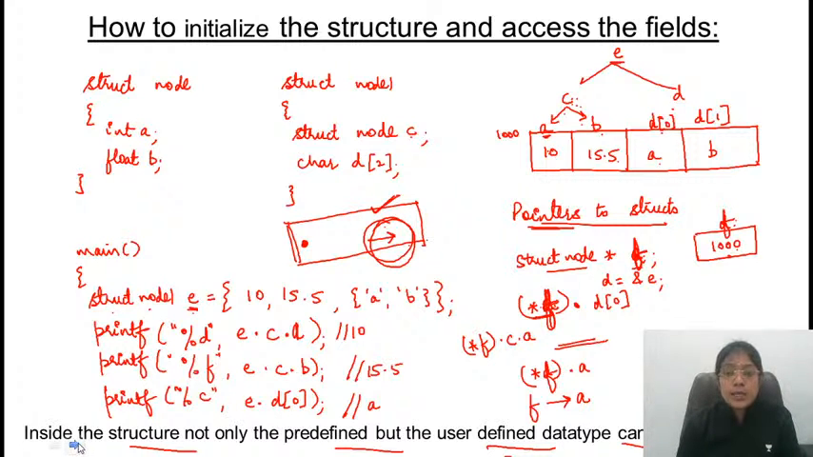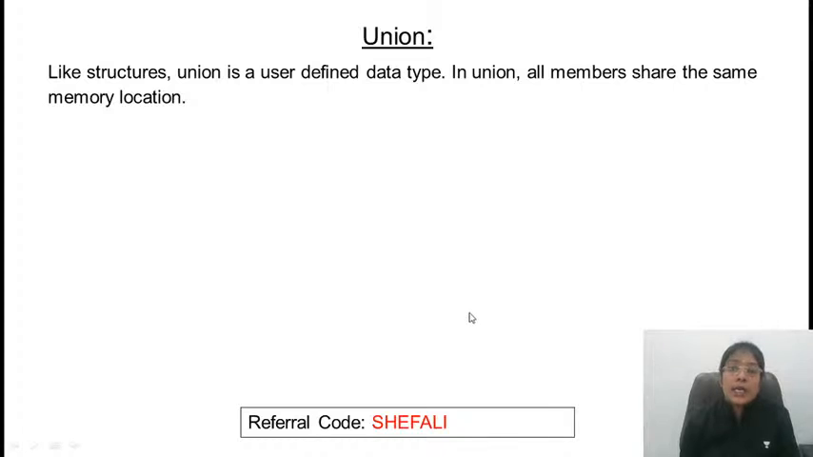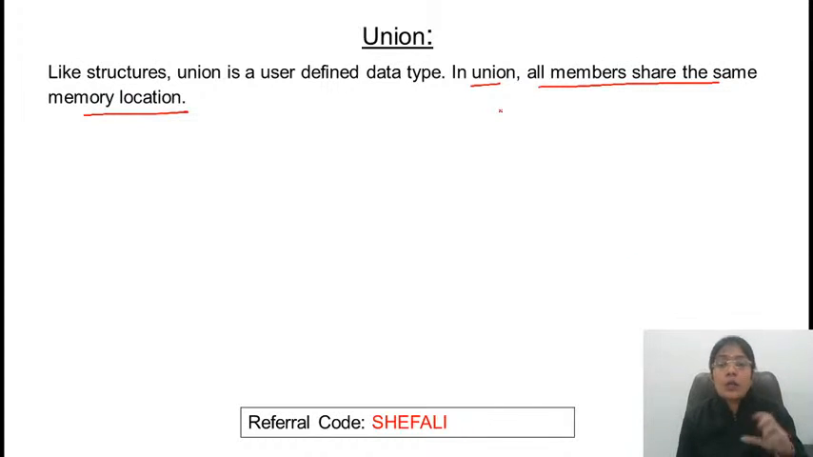Similarly, we have the concept of unions. What happens in the case of a union? It is exactly similar to structures. A union is also a user defined data type, but the only difference is that each member is not allocated separate memory. All the members of a union share the same memory location. So when do we use the concept of union? When at a time only one member needs to be present in the main memory.